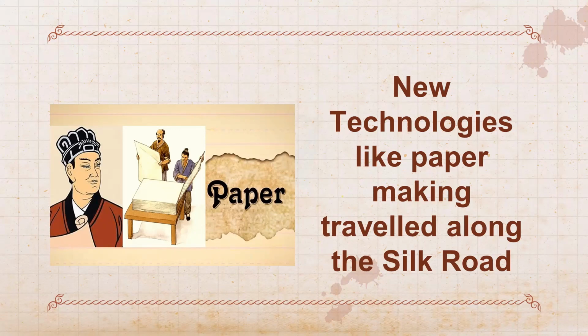The Silk Road facilitated the exchange of technologies and innovations. So, for example, the Chinese invention of papermaking spread westward along these routes, transforming the way information was recorded and disseminated.